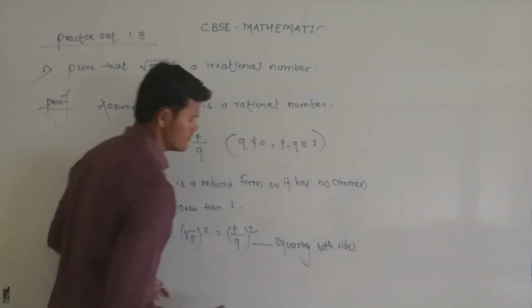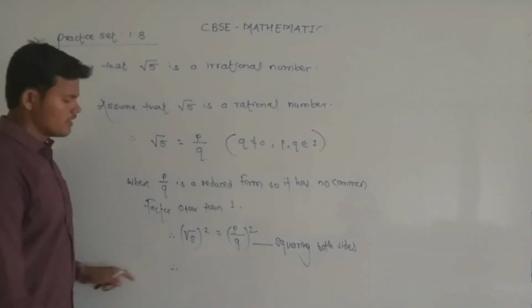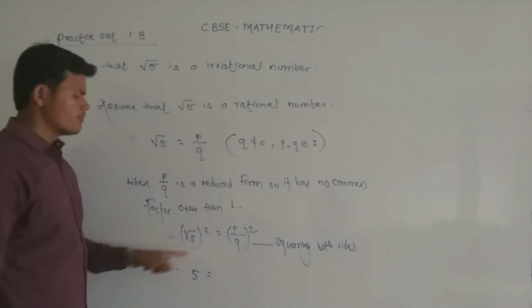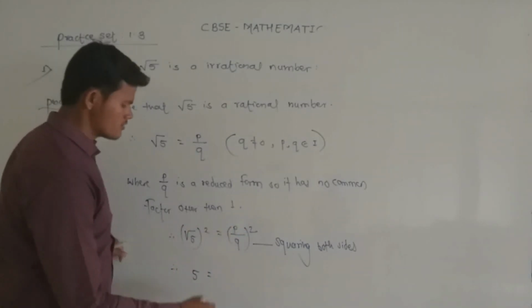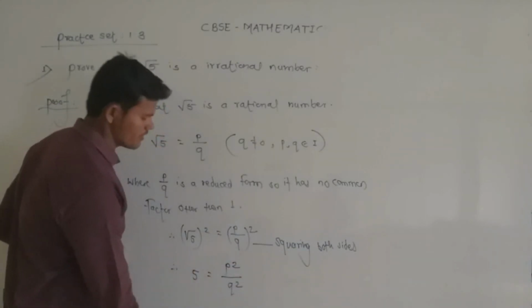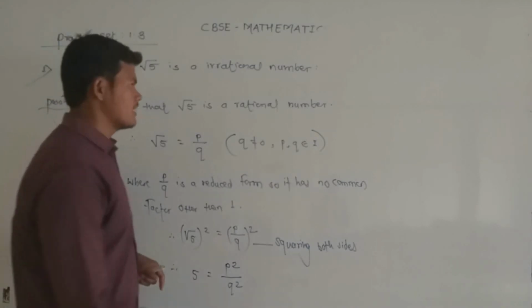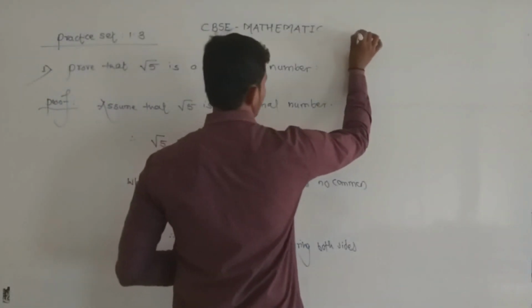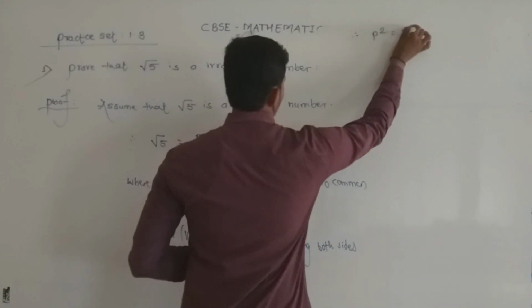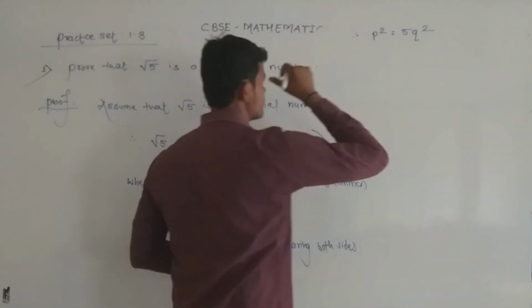After making squares, we get root 5 squared, where (p by q) whole squared is equal to p square upon q square. Now simplify it and we get p square is equal to 5q square.